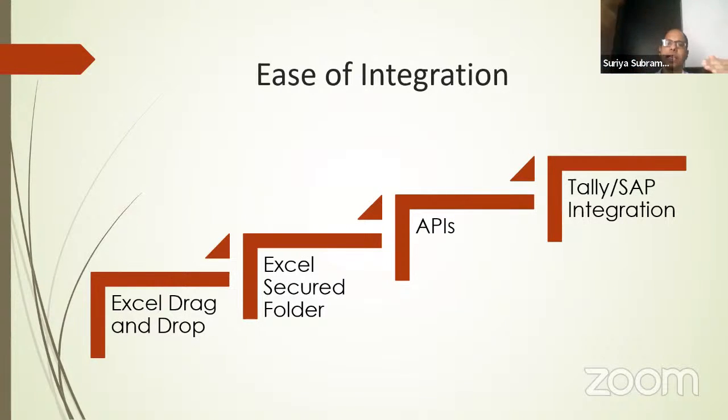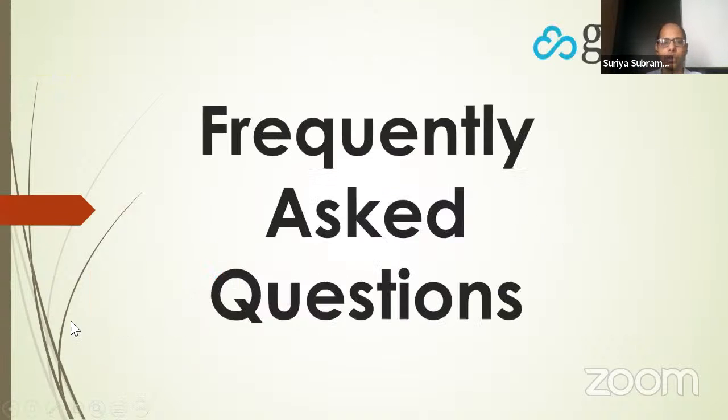Here are the multiple different types of solutions GSTZen proposes. On the right hand side are the easiest solutions. On the left hand side are the slightly more difficult solutions. So if you have an Excel file with invoices, you can drag and drop the Excel file and generate e-invoices. We also have a secured folder integration where you can automatically send data to a location and e-invoices will get generated. We also have APIs which are very easy to use, and we have integrations for some of those ERPs. Directly you can generate e-invoices from the ERPs. We'll go through a demo of some of these solutions shortly.